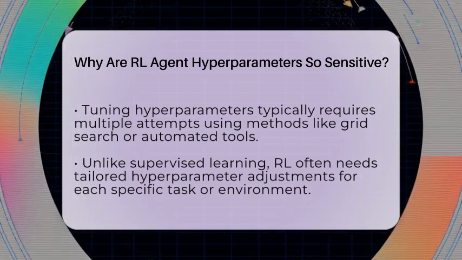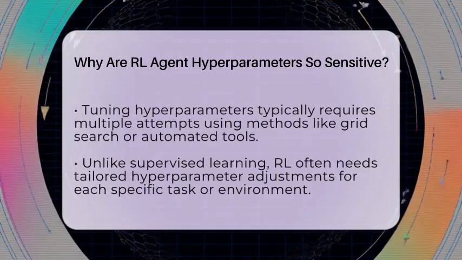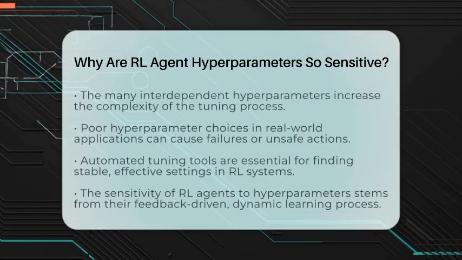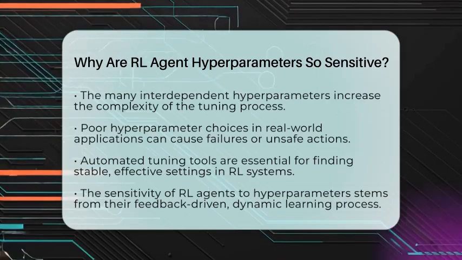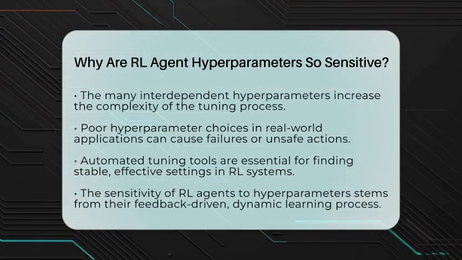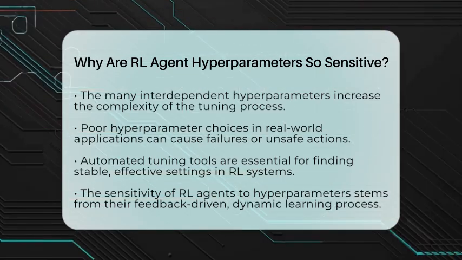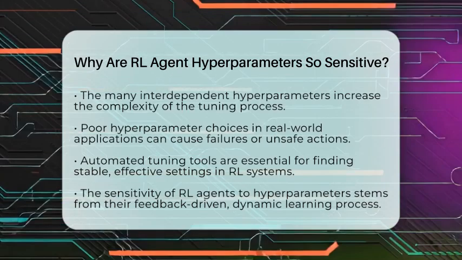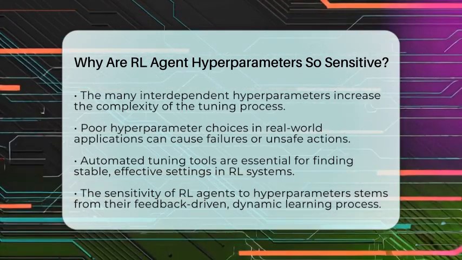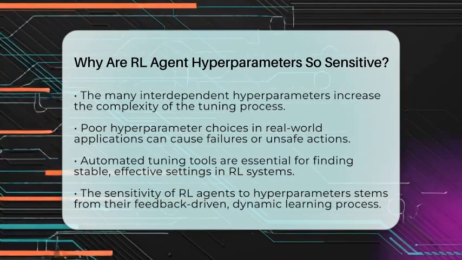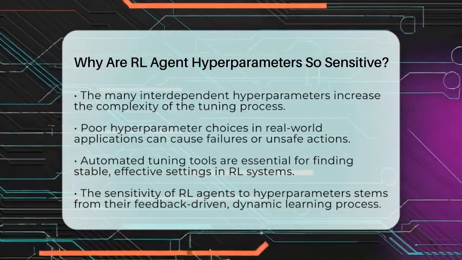The high number of hyperparameters and their interdependence make tuning a challenge. Adjusting one can change how others behave, making the process more complex. This sensitivity is why reinforcement learning developers spend so much time experimenting and refining settings. In real-world applications like robotics or game playing, poor hyperparameter choices can lead to failure or unsafe actions. That's why understanding this sensitivity is key to deploying reliable reinforcement learning systems. It also highlights the importance of using automated tuning tools and systematic search methods to find stable, effective settings.